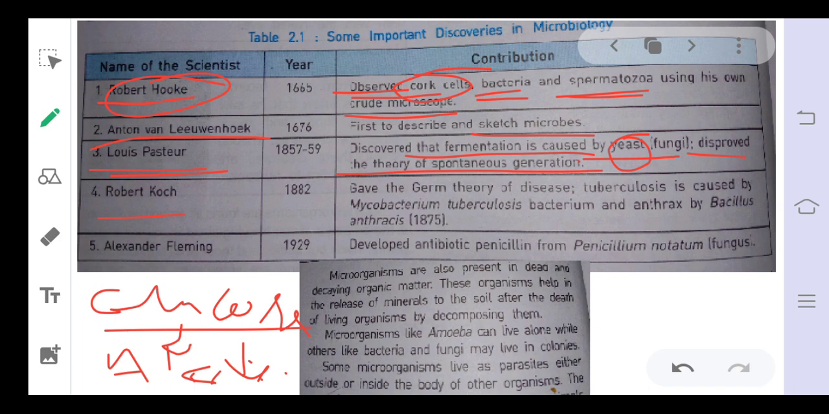Then Robert Koch gave the germ theory of diseases, meaning different germs are responsible for different types of diseases, like tuberculosis caused by Mycobacterium tuberculosis, and anthrax by Bacillus anthracis. Okay, and then Alexander Fleming, who discovered penicillin, the first antibiotic to be discovered, from Penicillium notatum. It was a fungus. Okay, this was the antibiotic.